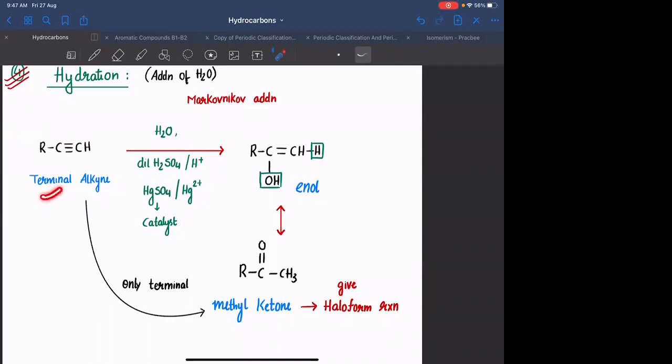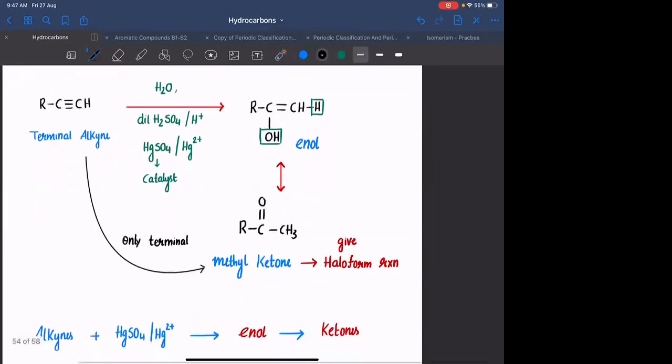If you are having a terminal alkyne, it will result in the formation of a methyl ketone, which can give a reaction called haloform reaction. We will explore this reaction later on. If you are adding to any other alkyne, you will be having a ketone, which won't be a methyl ketone, but you will be getting a ketone. Is this clear? You can never get aldehydes in this reaction unless and until it is acetylene.